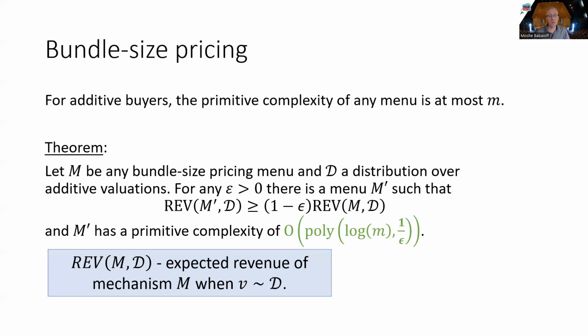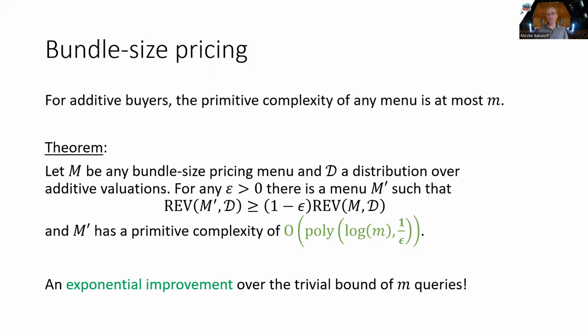Can this be improved? Our first result is the following. If M is any bundle size pricing menu, and D is a distribution over additive valuations, then for every epsilon larger than 0, we can find another menu M prime, also a bundle size pricing menu, that has revenue almost the same as M, but the primitive complexity of that menu is only polylogarithmic in M and not linear in M. So we see that we can get an exponential improvement over the trivial bound of M. That's the first result.